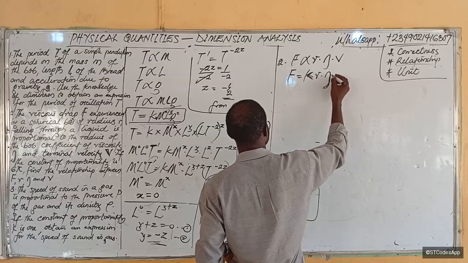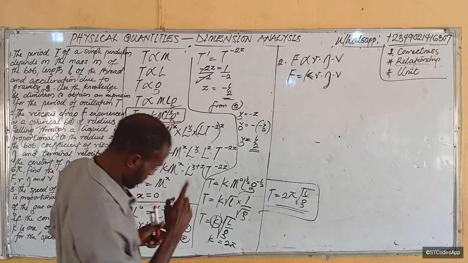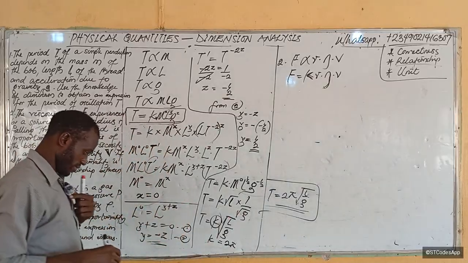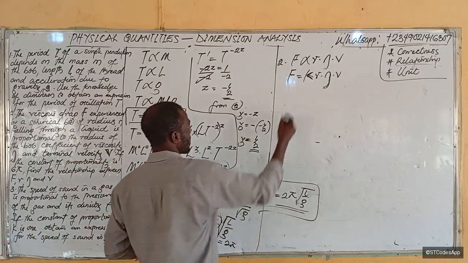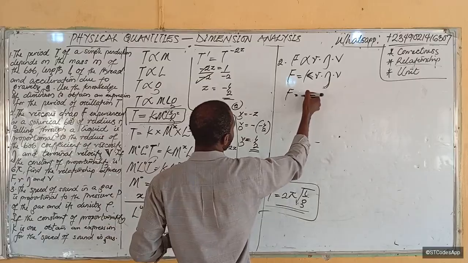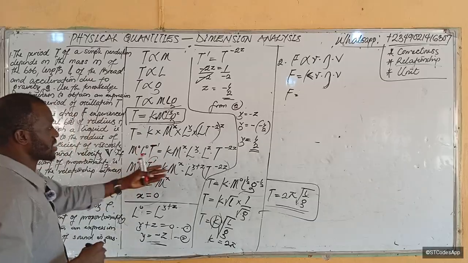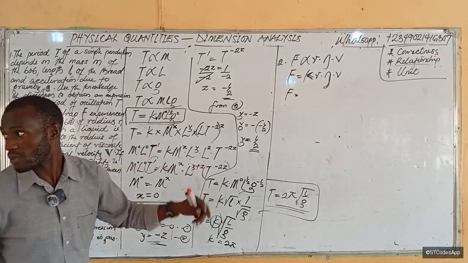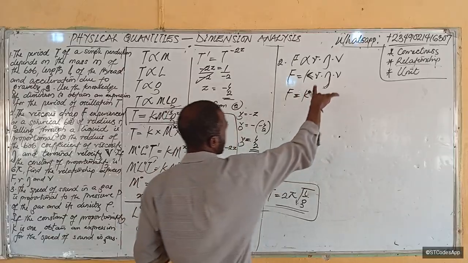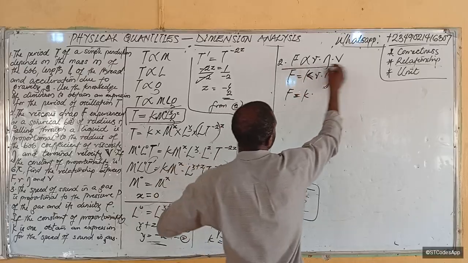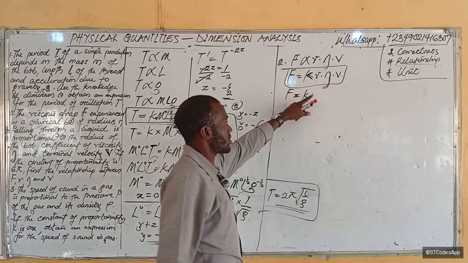I've forgotten what this is. I'm very sorry. Coefficient of viscosity, that's eta. Okay, so F becomes K. We can eyeball K. You notice that K just kept appearing here and it didn't do anything. So we can eyeball K, but either way, if you still put it, it doesn't affect anything. K times R V eta. Now, this is our relationship that we're going to use at the end. But let's first